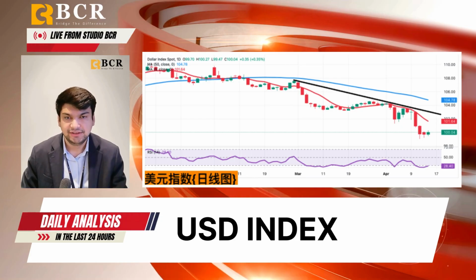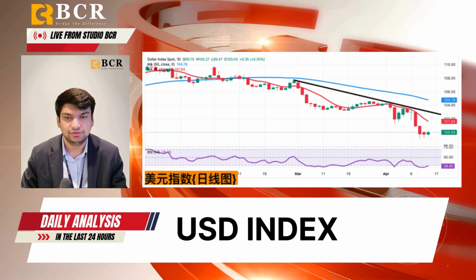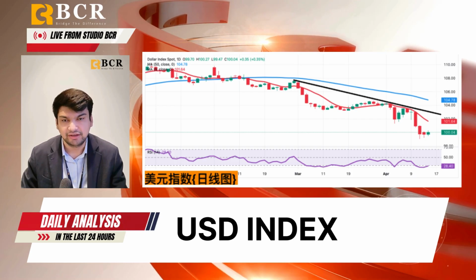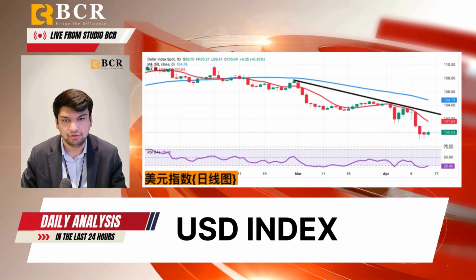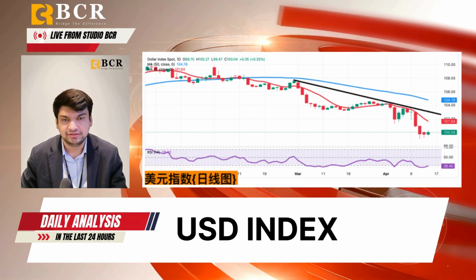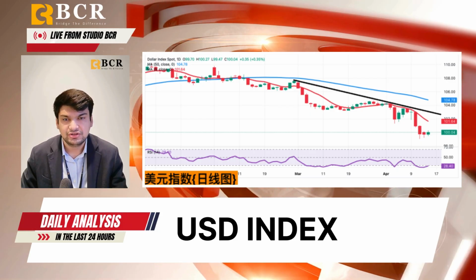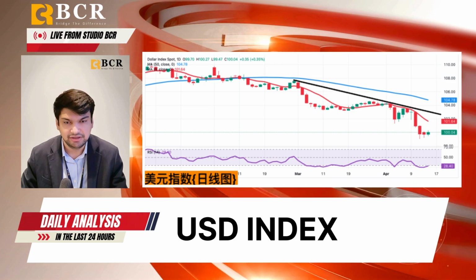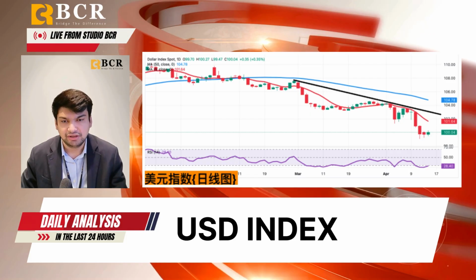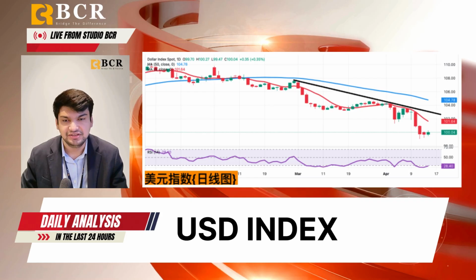So, on Tuesday, the US dollar rose slightly with the US dollar index returning to the 100 area during the North American trading session. The index rebounded from the recent 3-year low under oversold conditions, but market sentiment remains fragile. Although the US dollar rose against major currencies such as the euro, the market remained cautious due to the continued uncertainty caused by US President Trump's tariff policy changes.